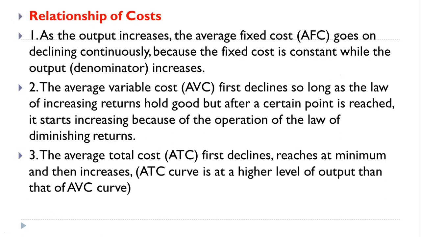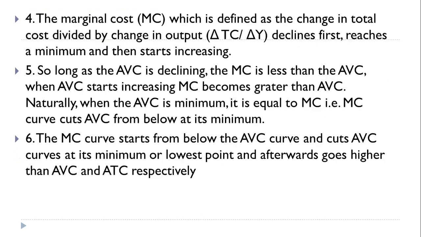Then the average variable cost first declines, and this you can also understand by drawing the graph, as the law of increasing returns holds good, but after a certain point is reached, it starts increasing because of the operation of the law of diminishing returns. So these are the fluctuations in average variable cost. Now what is average total cost? First it declines, reaches its minimum level, and then it increases.